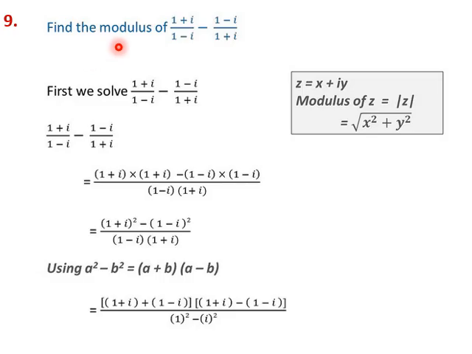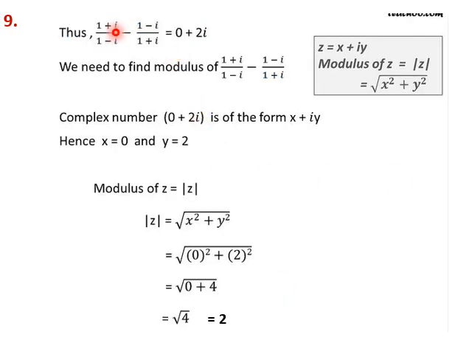In this we want to find the modulus of this expression. We know that for a complex number x plus iy, mod of z is given by square root of x square plus y square. So we need to first simplify this and put it in the form x plus iy. So we simply take the LCM, 1 minus i into 1 plus i, then cross multiply, put i square as minus 1.